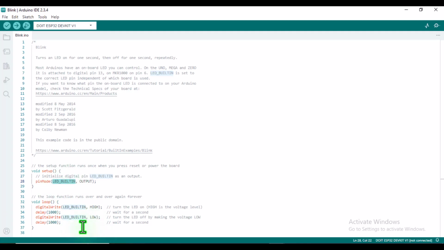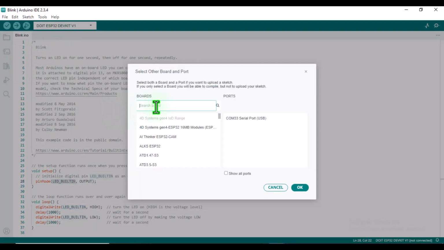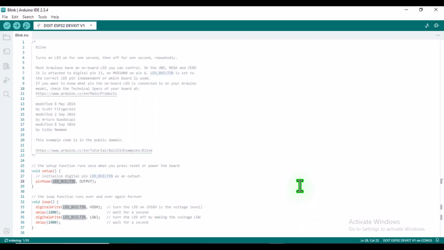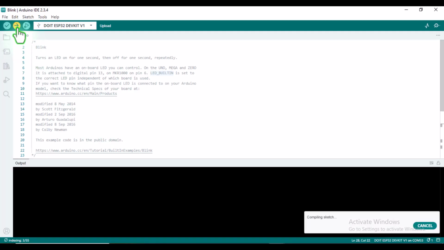Before uploading, we need to select the correct board and port. Click on the board's drop-down menu. Search for and select Do It ESP32 DevKit V1. Now choose the correct communication port. Once selected, click on OK. Now click on the Upload button to upload the program. The code will be compiled and then uploaded to the ESP32. So this process may take a few moments.